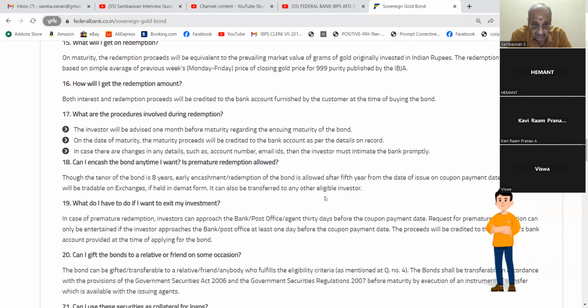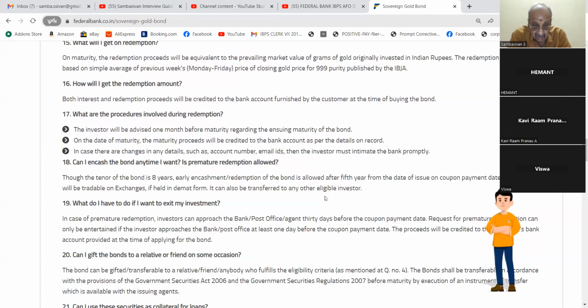The investor will be advised 1 month before maturity regarding the ensuing maturity of the bond. On the date of maturity, the maturity proceeds will be credited to the bank account as per details on the record. In case there are changes in any detail, such as account number, email IDs, the investors must intimate the bank promptly.